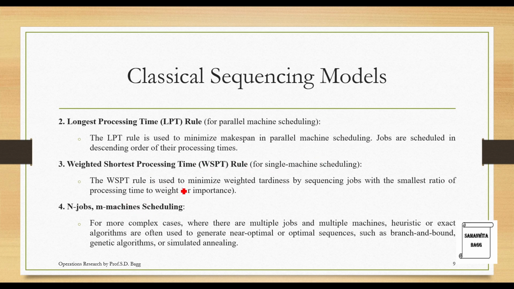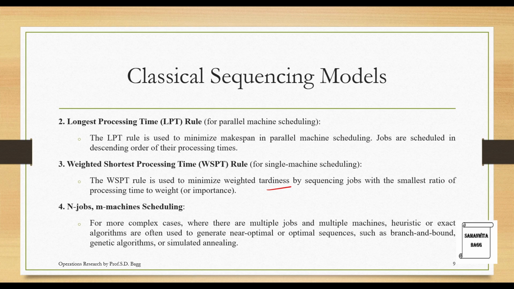Weighted shortest processing time (WSPT) rule for single machine scheduling. The WSPT rule is used to minimize weighted tardiness by sequencing jobs with the smallest ratio of processing time to weight or importance. So here you want to minimize the tardiness, that is the delay. You do not want delay. So for that you are going to sequence the jobs with the smallest ratio of processing time to weight or importance. So you will make a calculation of processing time and weight, and accordingly you are going to sequence the jobs. You will have the smallest value first and then the highest value.